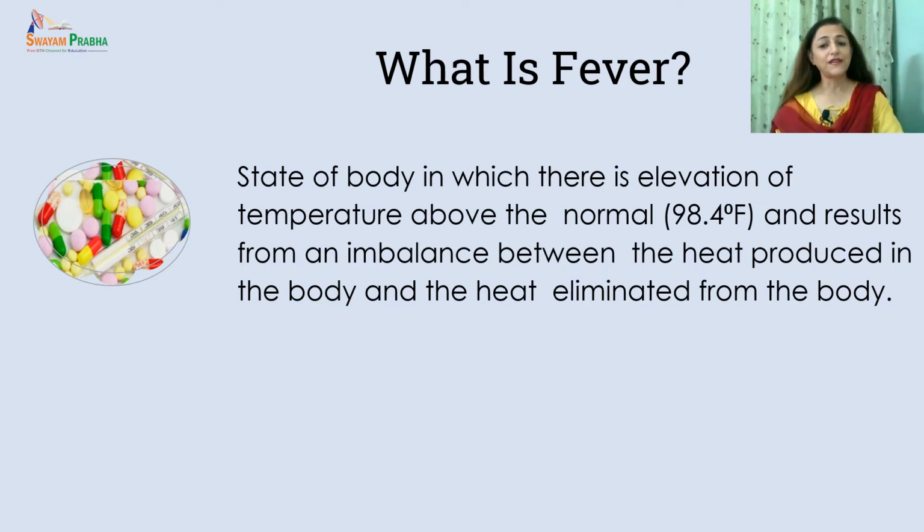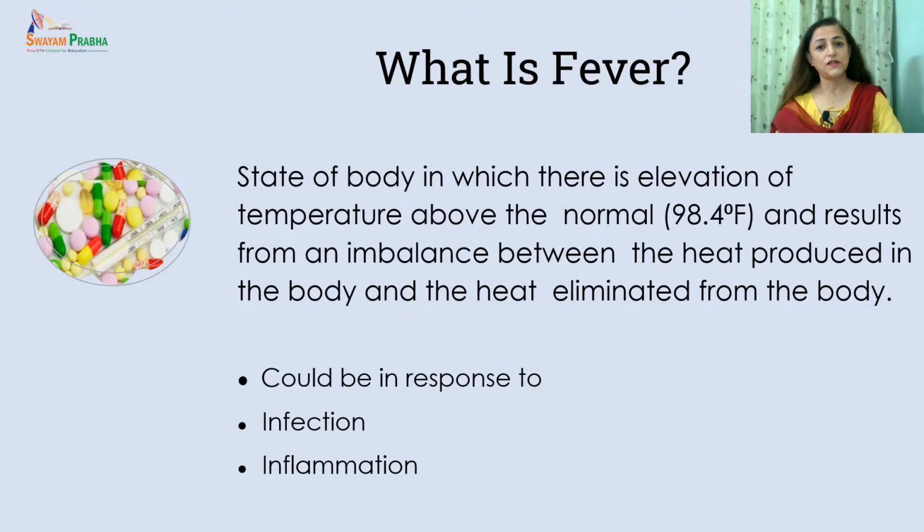So, fever is a state of body in which there is elevation of temperature above 98.4 degree Fahrenheit, and it results from imbalance between the heat produced in the body and heat eliminated in the body. Now, this fever can be in response to infection, inflammation, or any unknown cause.